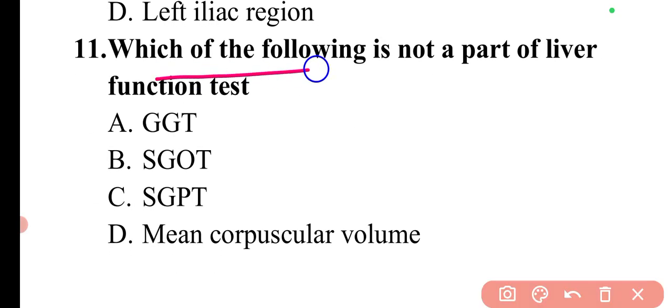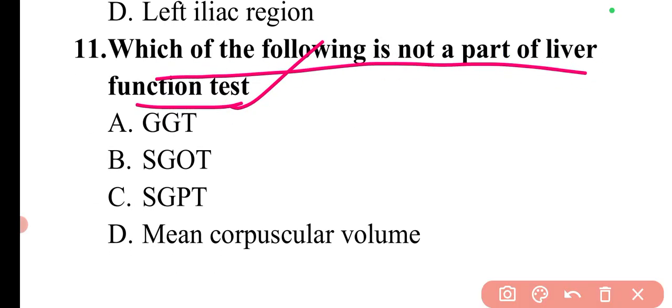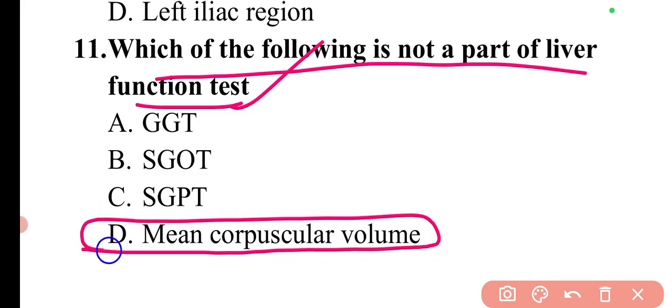Now the next question is, which of the following is not a part of liver function test? Mean corpuscular volume is not a part of liver function test. So option D is correct.